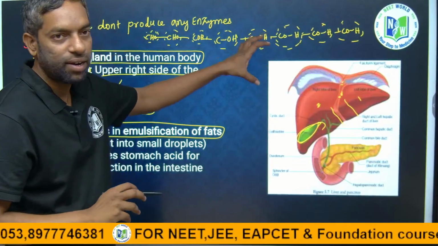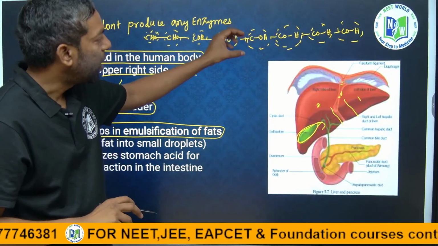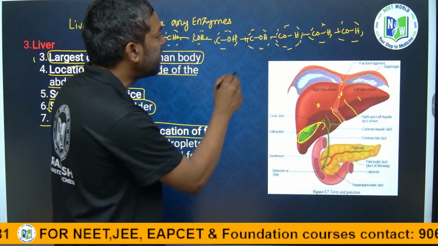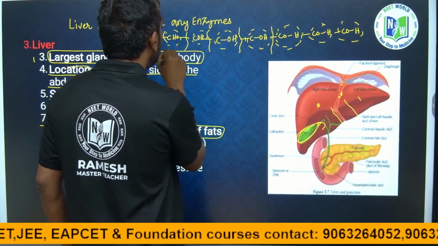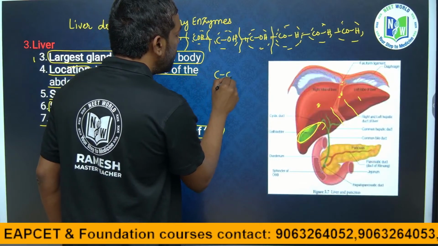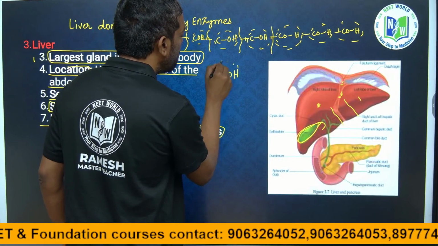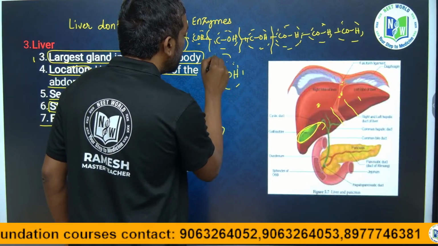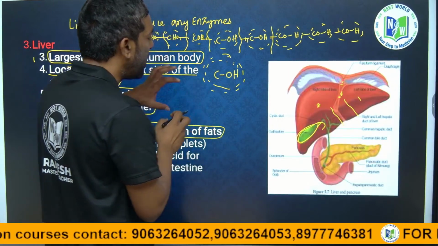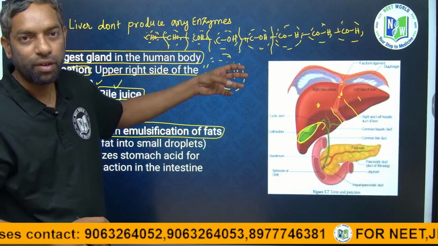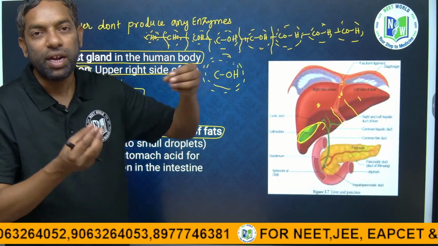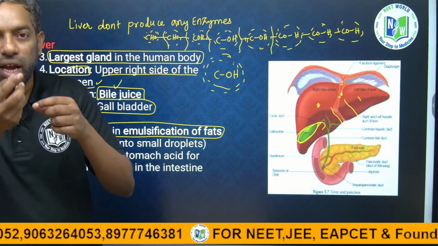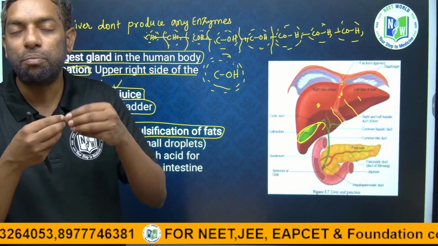Around the chain, the bile emulsifies, meaning it breaks this long chain into small chains. Around the chain there is a covering of bile juice.